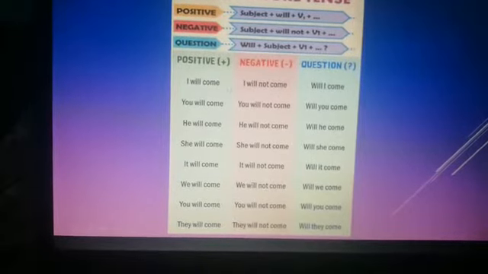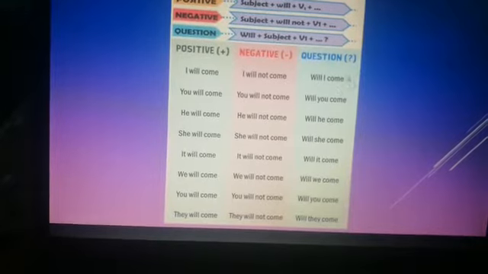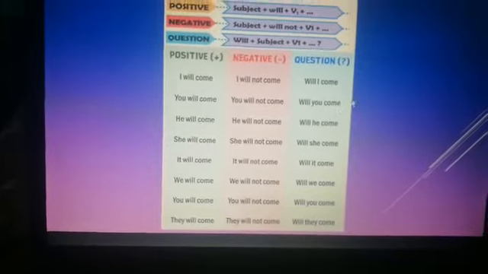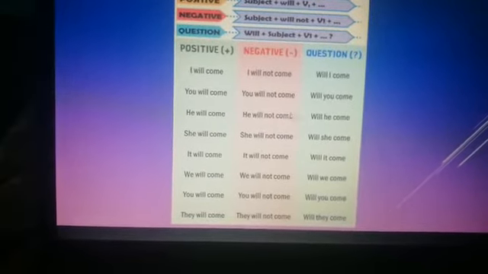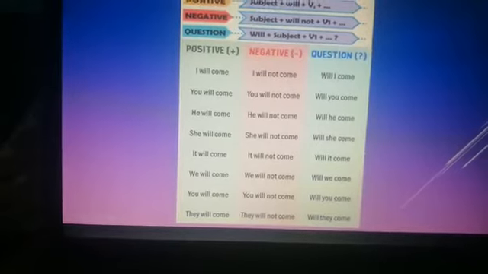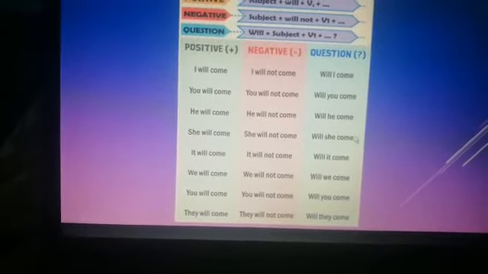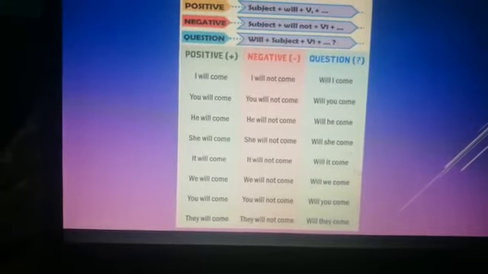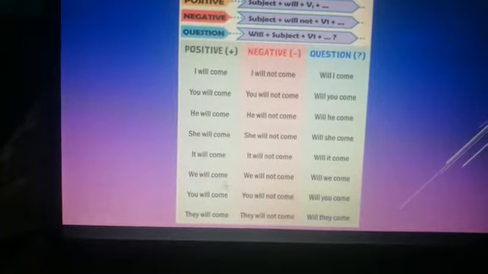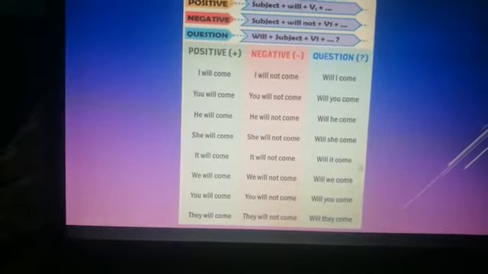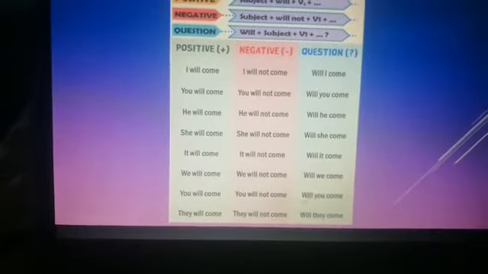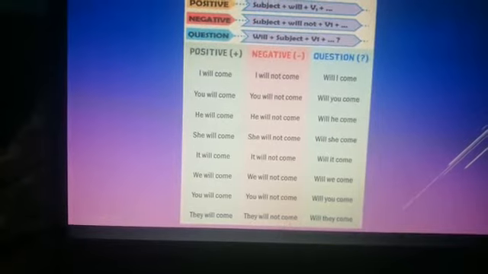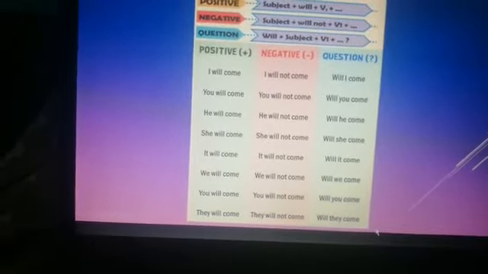I will come, I will not come, will I come? Question mark. You will come, you will not come, will you come? Question mark. He will come, he will not come, will he come? Question mark. She will come, she will not come, will she come? It will come, it will not come, will it come? We will come, we will not come, will we come? They will come, they will not come, and will they come? Again question mark.